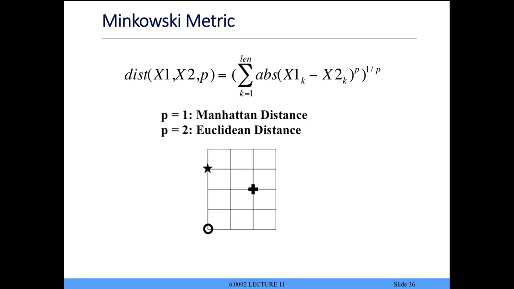If p is equal to 1, I just measure the absolute distance between each component, add them up, and that's my distance. It's called the Manhattan metric. The one you've seen more, the one we saw last time, if p is equal to 2, this is Euclidean distance, right? It's the sum of the squares of the differences of the components. Take the square root, because it makes it have certain properties of a distance.